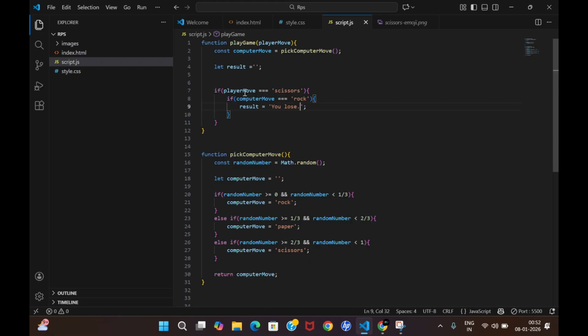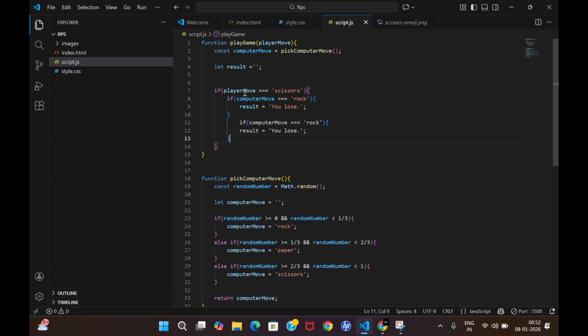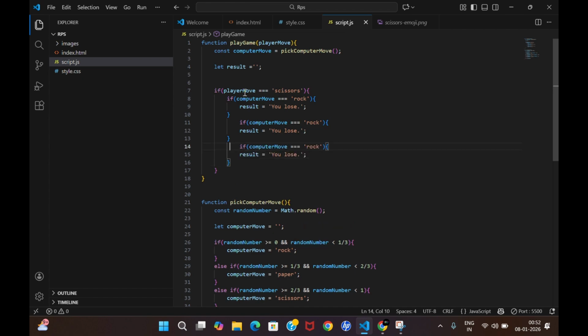And similarly, we can end up having the same statements for the next two conditions. So for the next two conditions, let's say our computer move is paper, and we know that if there is paper and you have scissors, you are definitely going to win. But what happens if your computer move is itself scissors, right? At that point of time, you are going to tie.